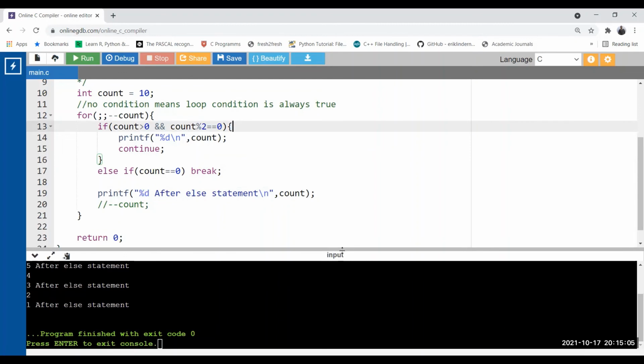Okay. So I have covered the single for loop here. I will cover the nesting in another lecture. One more thing is left in the for loop. Let me show you.